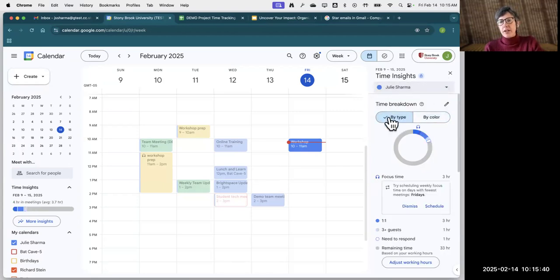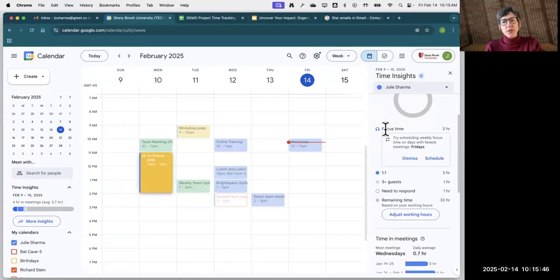All right, so in the time breakdown of Time Insights, when you look at by type, as you scroll down here, the first section is going to show you how much time for the time period you're currently looking at. So right now I'm looking at a week. How much was spent on focus time versus one-on-one meetings versus 3+ larger meetings, things I need to respond to, and the remaining time based on your working hours.